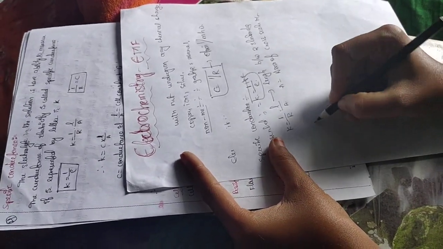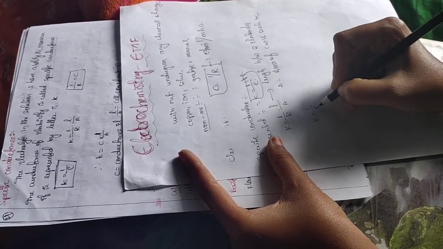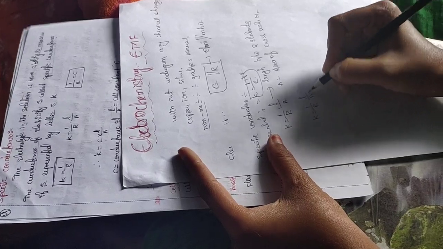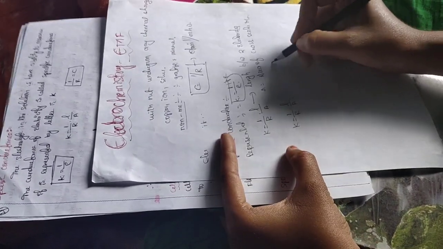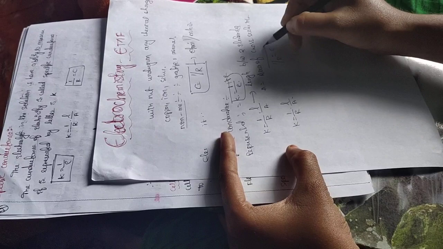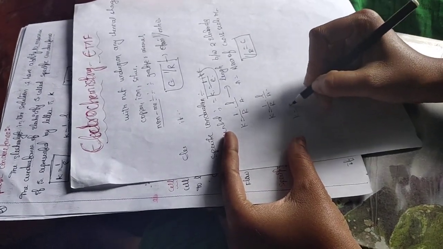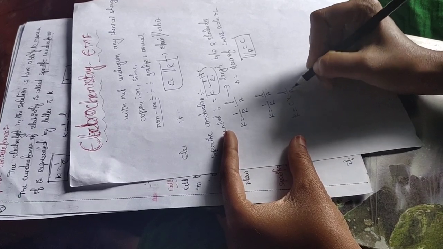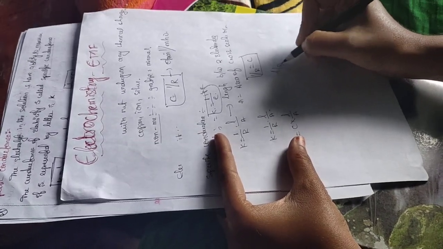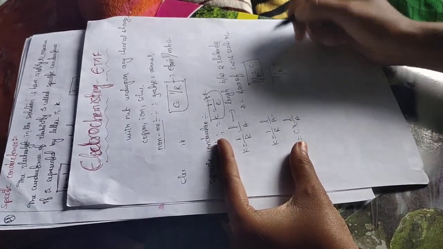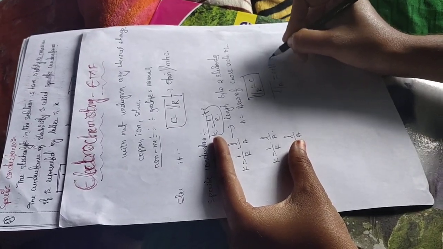So K is equal to 1 by R times L by A. Here 1 by R is also known as conductance, right? K is equal to C into L by A. Here L by A is also known as cell constant.